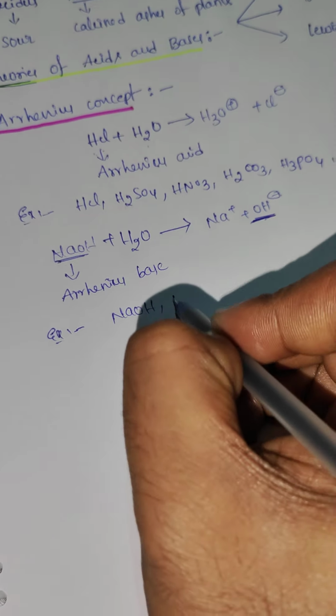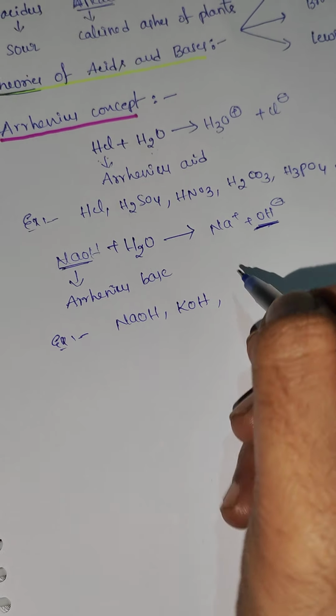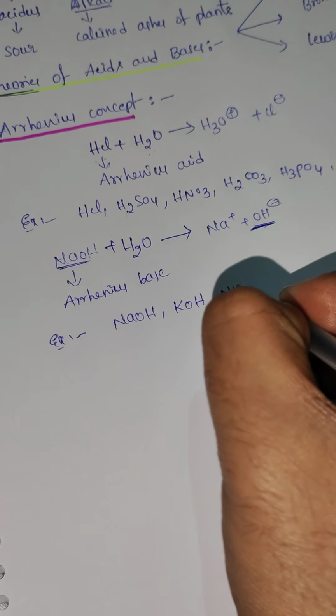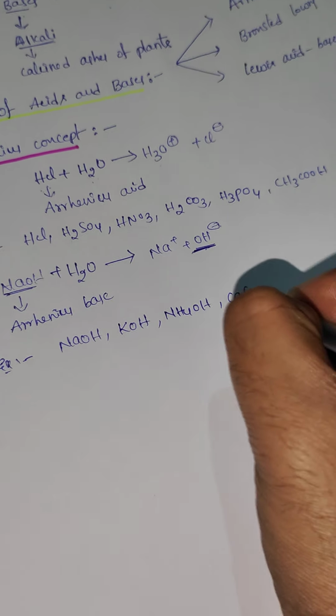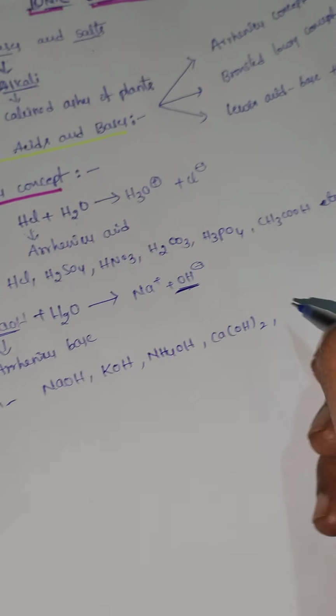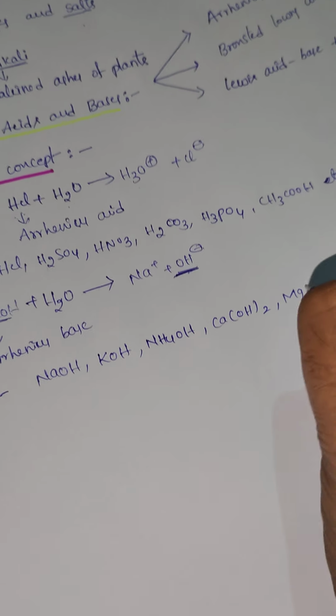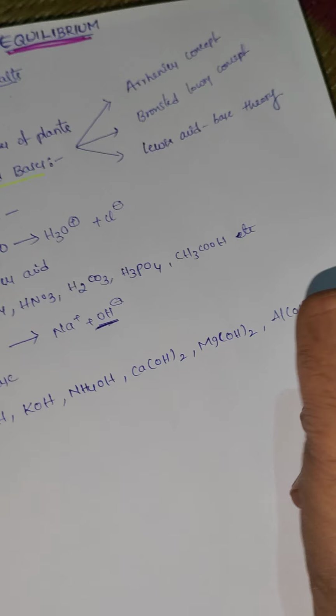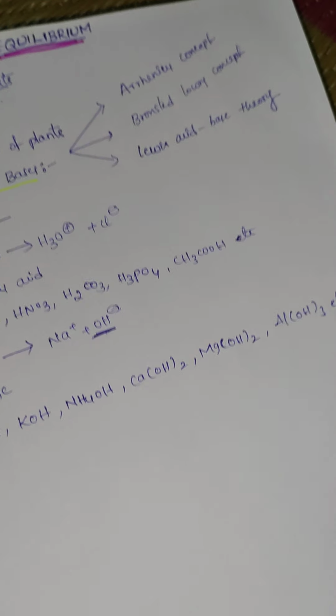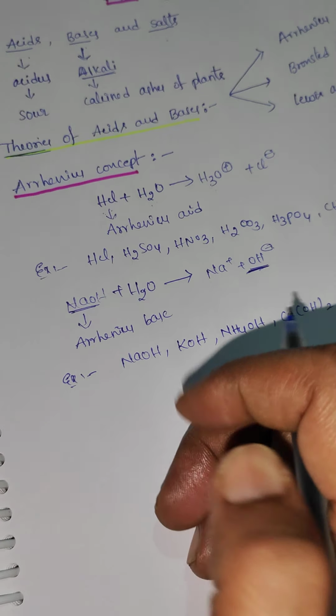Examples: NaOH, KOH, NH4OH, Ca(OH)2, Mg(OH)2, Al(OH)3, etc. These are all Arrhenius bases.